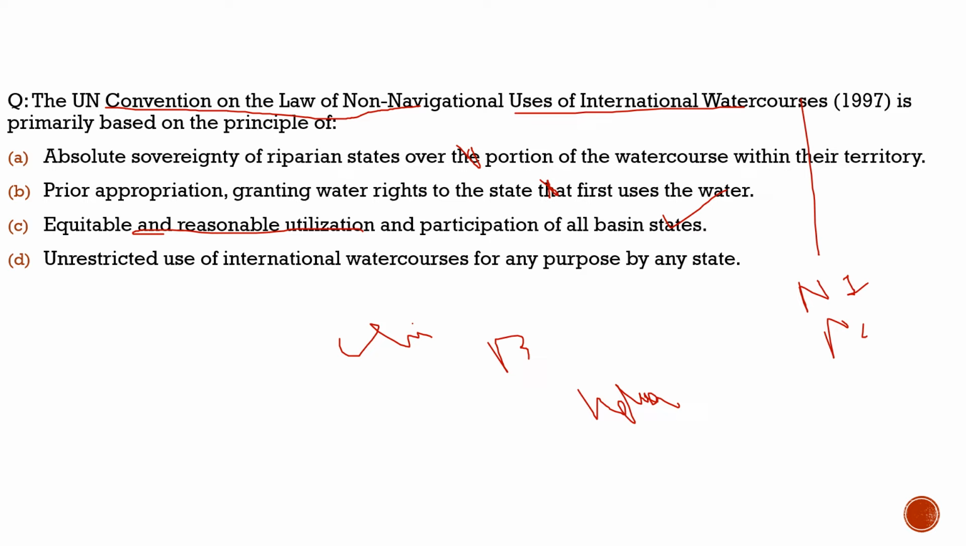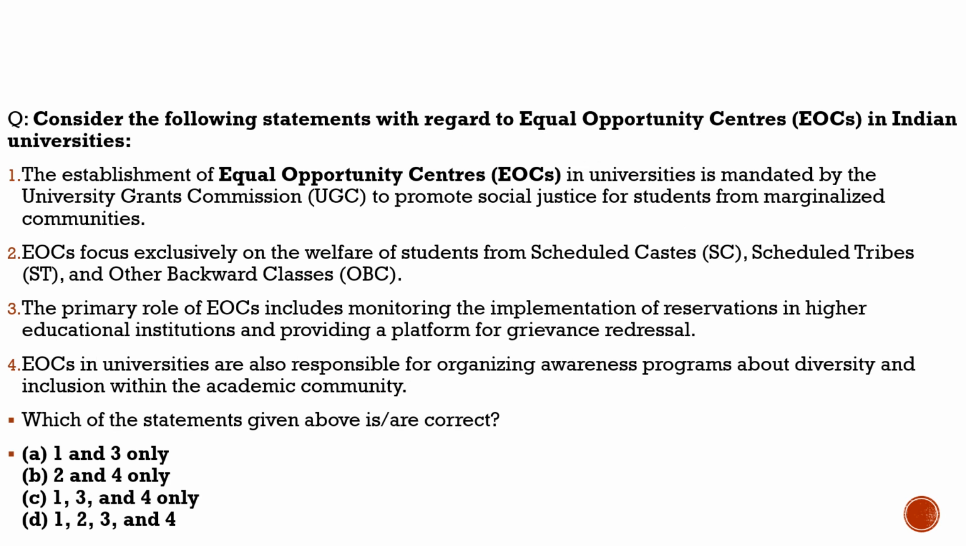It talks about how upper riparian states will not be allowed to apply policies which can impact the lower riparian states. So this is what you need to know about this article. Now with this, let's move to another question, the last question from current affairs today.